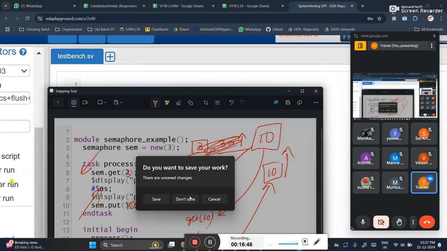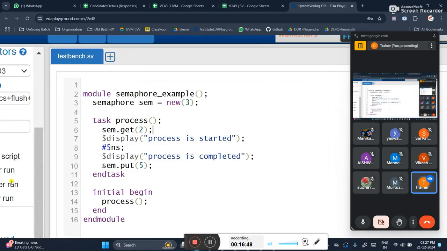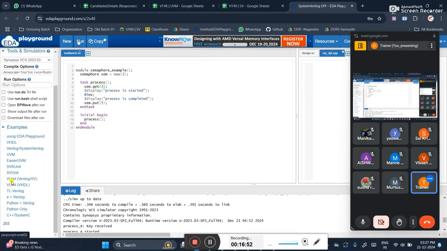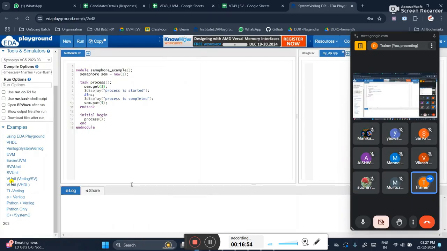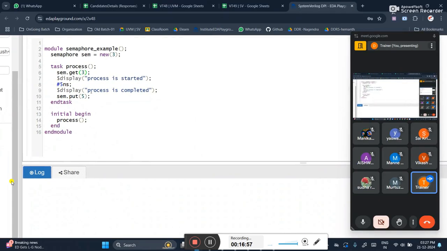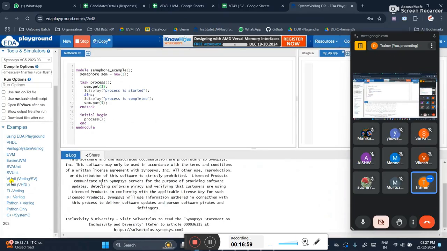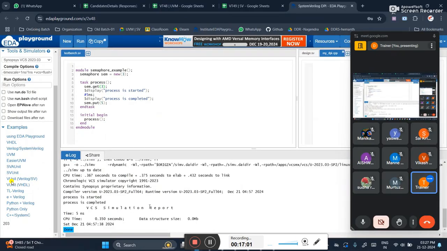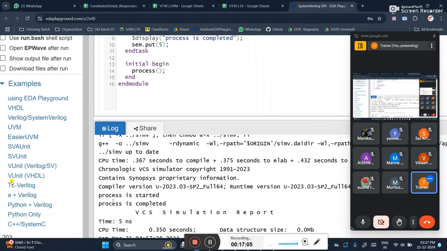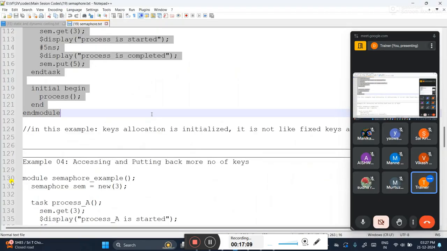Whatever keys you have created, more than that you can put back. So if I run the code, I have taken three keys, but I'm putting back five keys. That's fine. Process is started, process is completed. I'll get that output. Okay, see, process is started, process is completed. Process started, process completed. Okay?